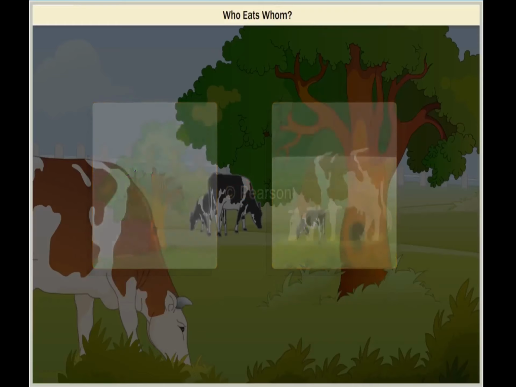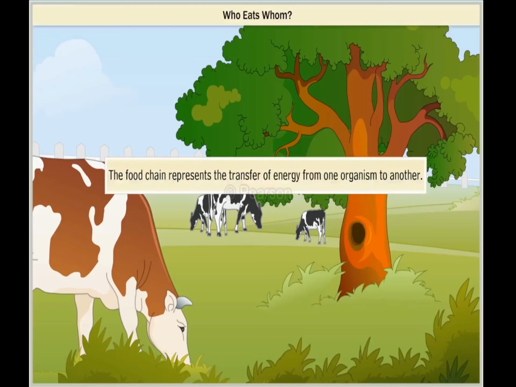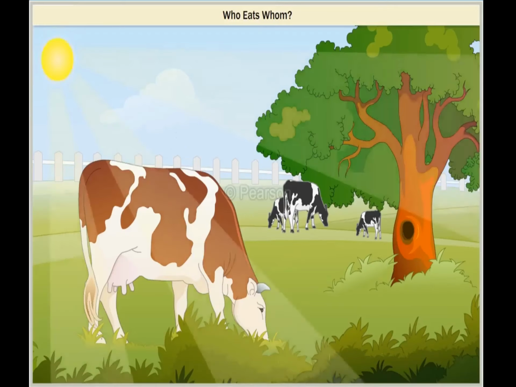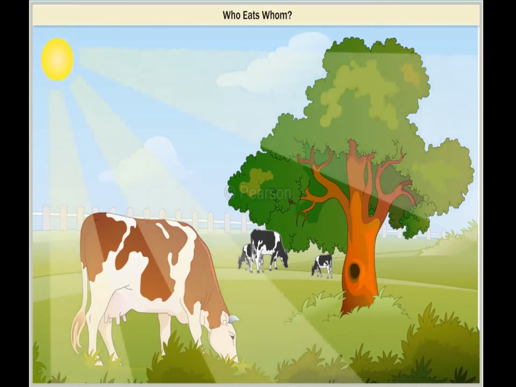Producers form the first link in the food chain. The food chain represents the transfer of energy from one organism to another. Green plants have the ability to prepare food because they have chlorophyll, a green coloring pigment. Chlorophyll allows plants to absorb light energy from the sun and prepare food using it.